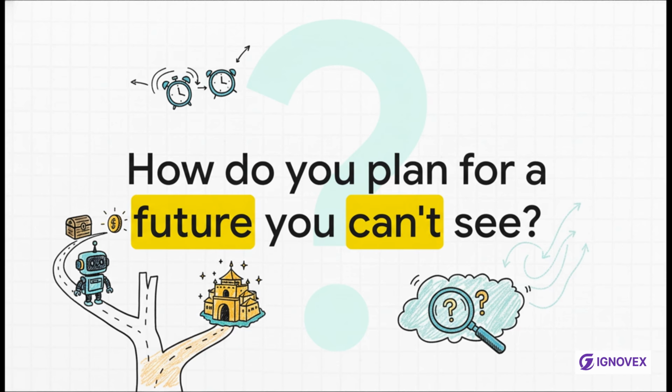How do you actually teach a machine, a robot or maybe a character in a game, to make the best choice right now to get the biggest possible reward way, way down the line? It's all about this tricky balance between what's good now versus what's best in the long run.